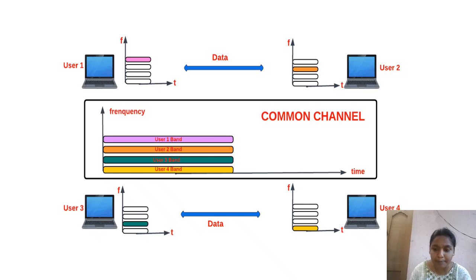This band prevents the collision between the user frequency band 1 and the user frequency band 2. If user 1 is sending any data, then user band 1 will receive and process it. That is the functioning of this frequency division multiple access channelization, that is FDMA.